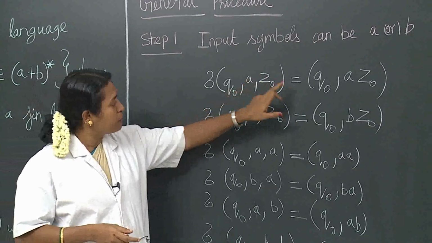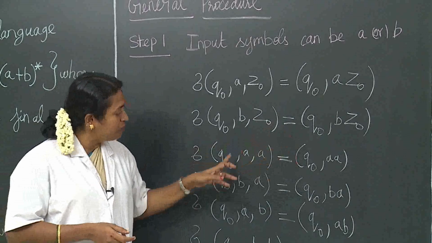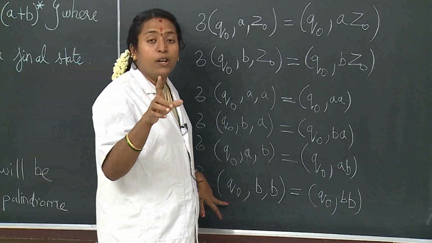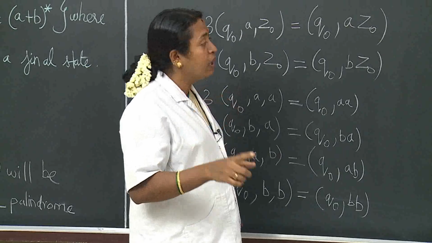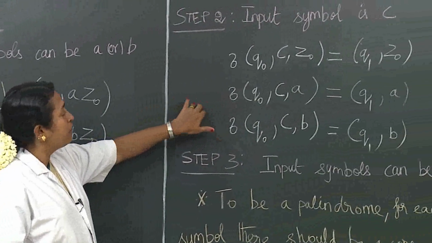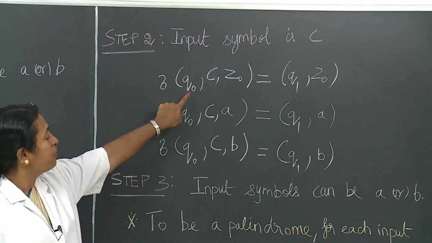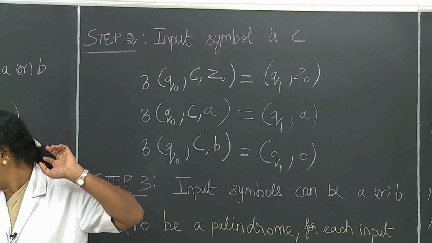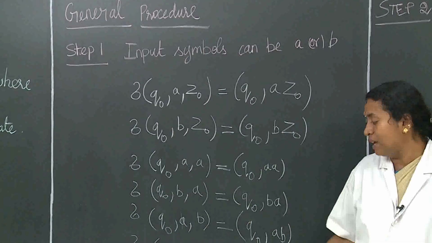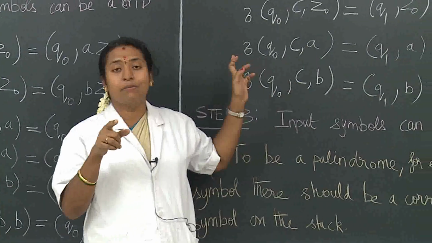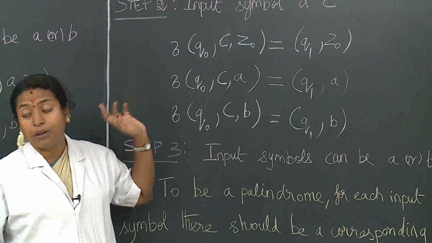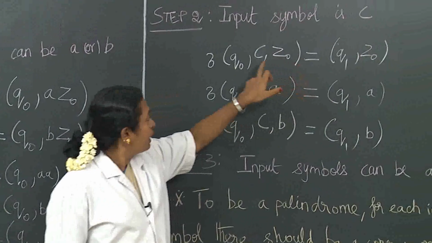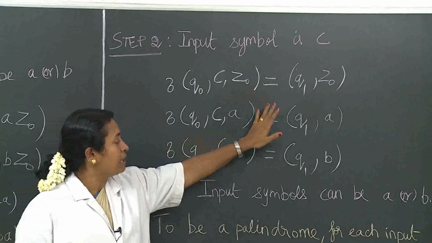So first we are pushing A, then we are pushing B, again A, B, until we reach the C. If we reach the middle symbol C, the second step is that from the state Q0 we move on to the state Q1. For all the pushes we keep on staying in the state Q0 itself. After reading the middle symbol C, we move from the state Q0 to Q1. So here we are reading the things.